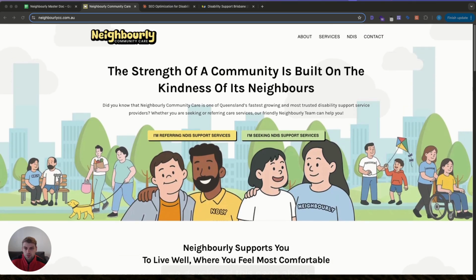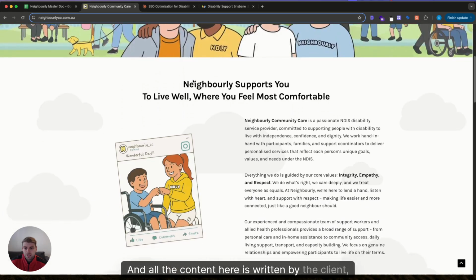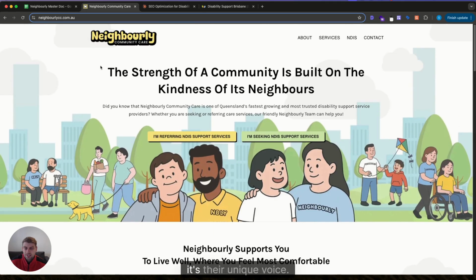As you can see here, we developed this website about 3 months ago, and all the content here is written by the client, which is good. It's their messaging, it's their unique voice. But right now, it's currently not targeting any keyword or any group of keywords.